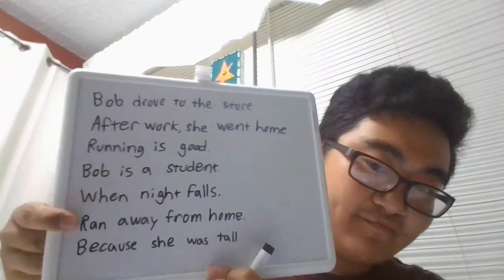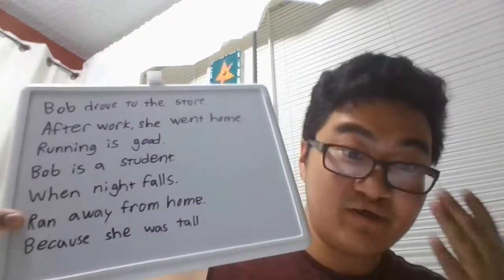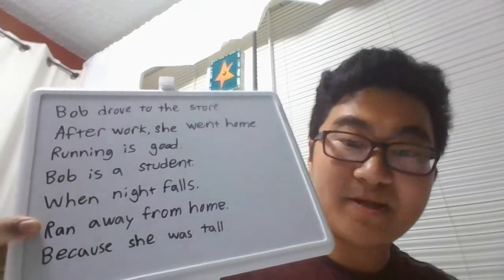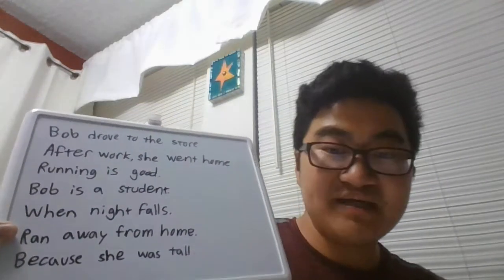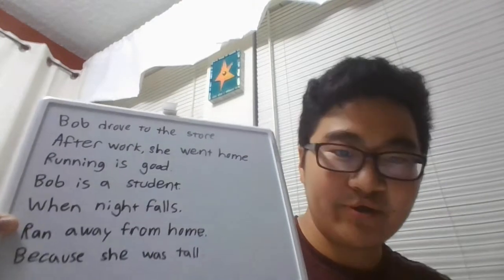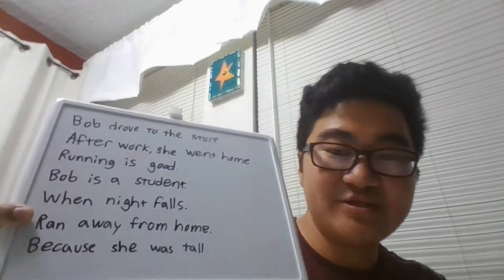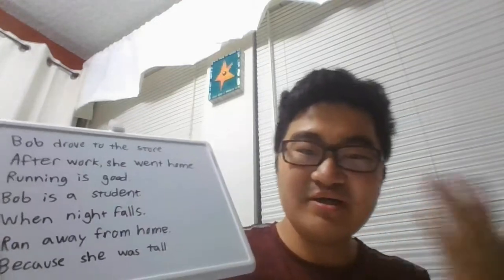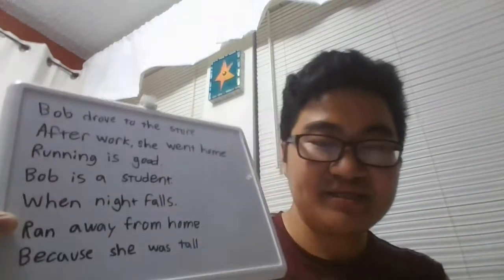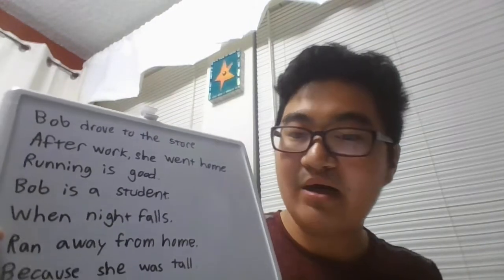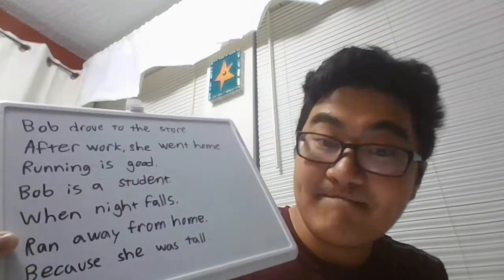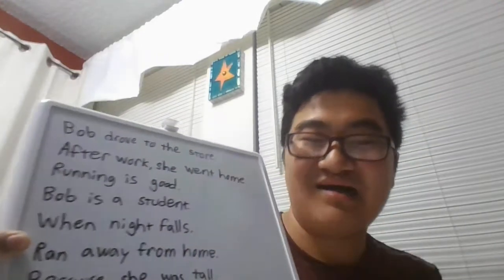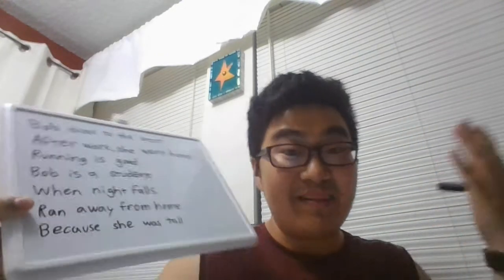Identify the verb. Yep, "ran." Yep, that's a verb. It is a state of action. Running is something. But we got no subject. We're wondering who ran away from home. Who is this sentence revolving around? It's not pointing at anybody. Who is running away from home? So in this case, you would just add a subject. So whoever you're talking about, I think the name Bob. So if you added "Bob ran away from home," that would then be a complete sentence.